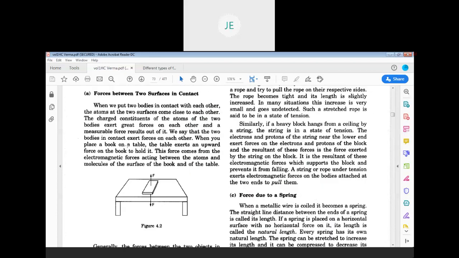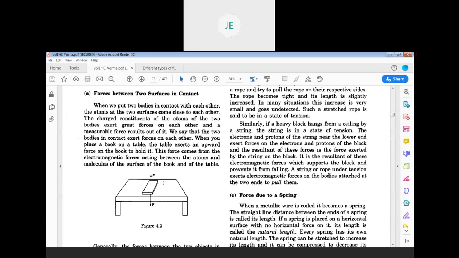Here he has explained clearly the frictional force, which is also due to electromagnetic interaction between the atoms of two different objects. For example, you are keeping a book on the table. There is an upward normal force by the table, and there is the weight of the book on the table.